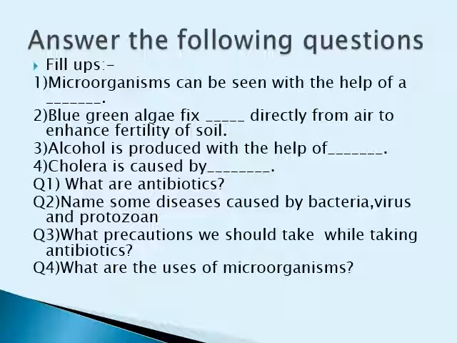Then we have seen that microorganisms also help for medicinal purposes in the production of antibiotics. They also increase the fertility of soil by fixing atmospheric nitrogen and enriching the soil with nitrogen.